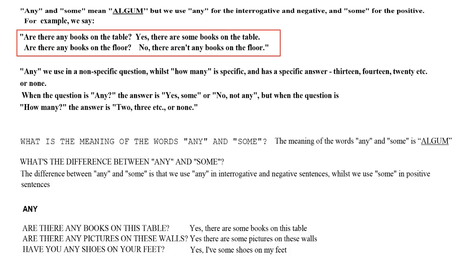What is the meaning of the words any and some? The meaning of the words any and some is qualche. What's the difference between any and some? The difference between any and some is that we use any in interrogative and negative sentences, whilst we use some in positive sentences. Any. Are there any books on this table?